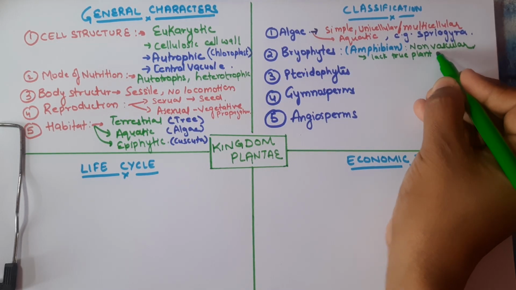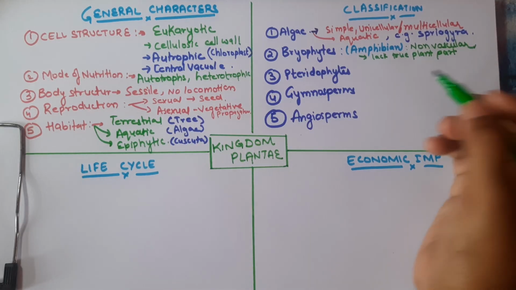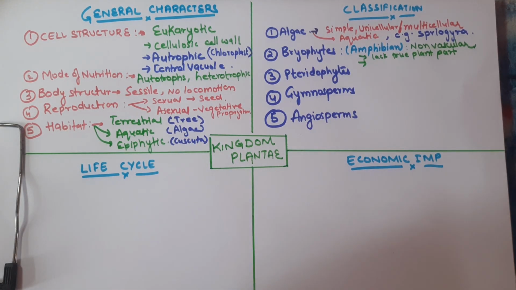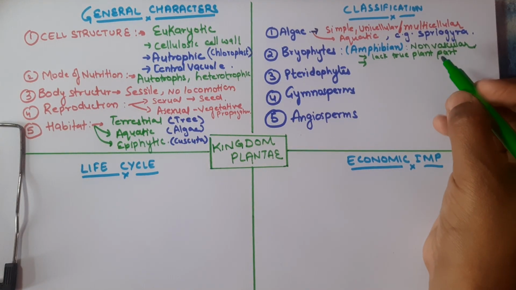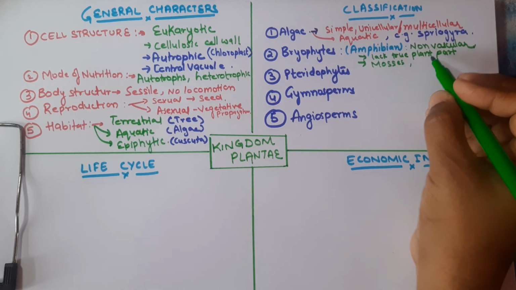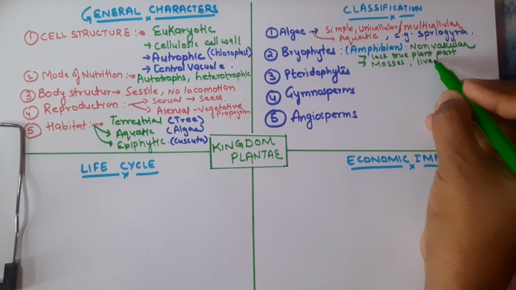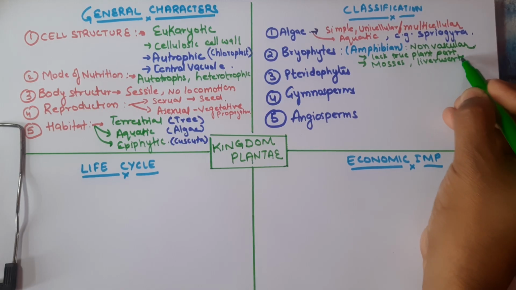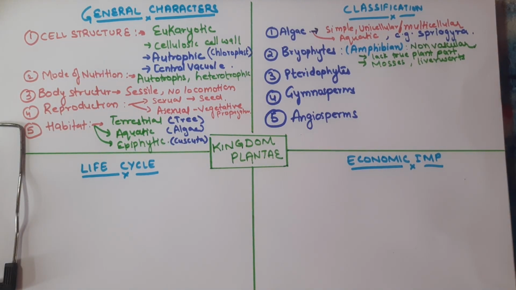We all know what the plant parts are. I have made a separate video also, you can find it in my playlist. The examples here are mosses and liverworts. So these are the two examples of the bryophytes. You got my point, student?